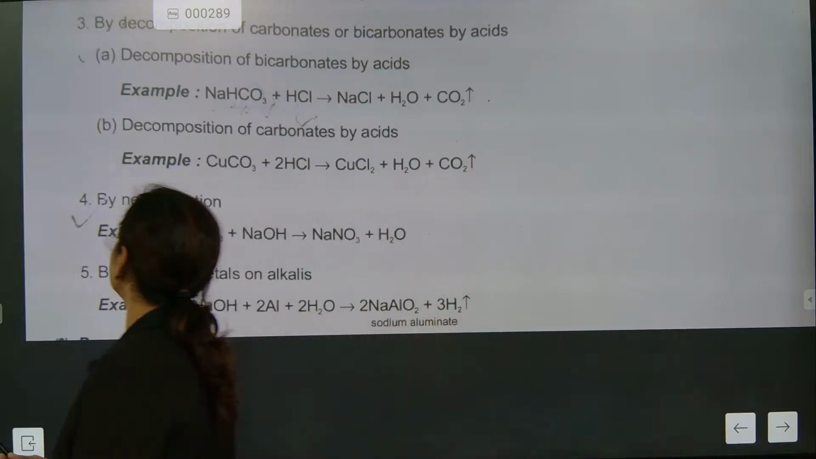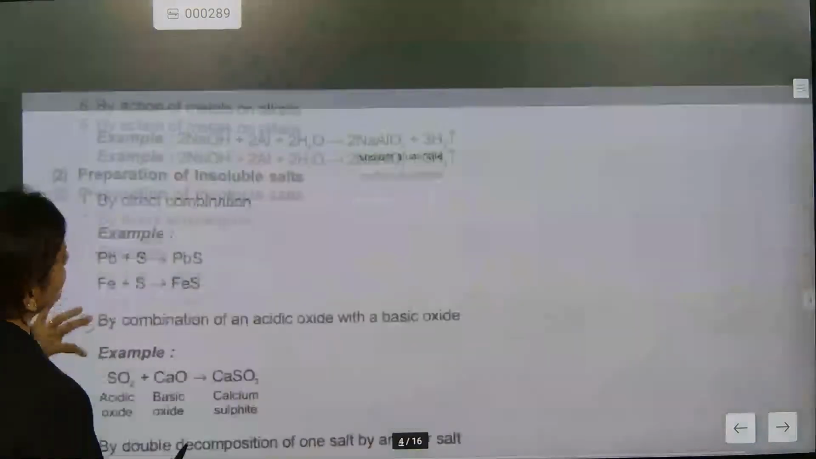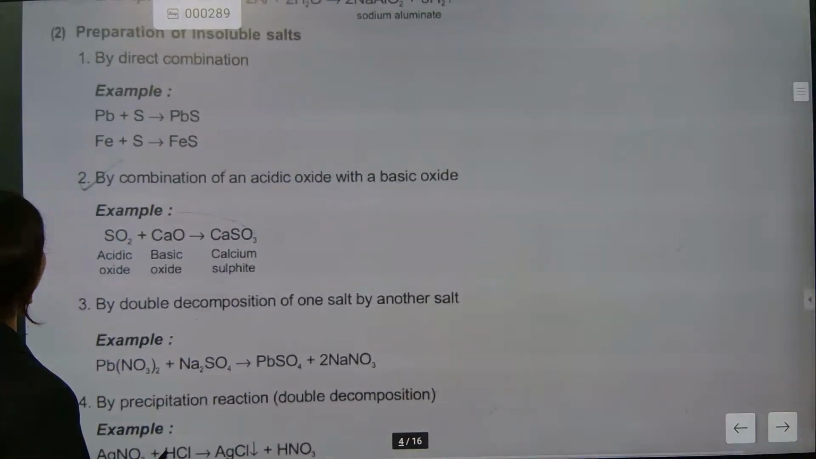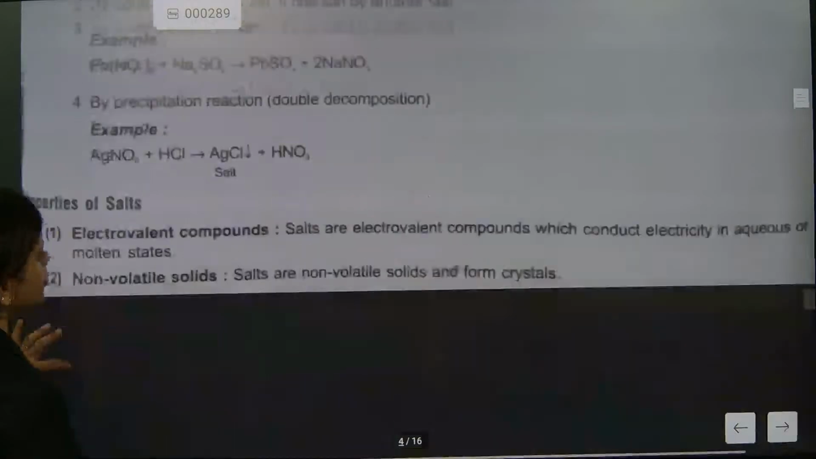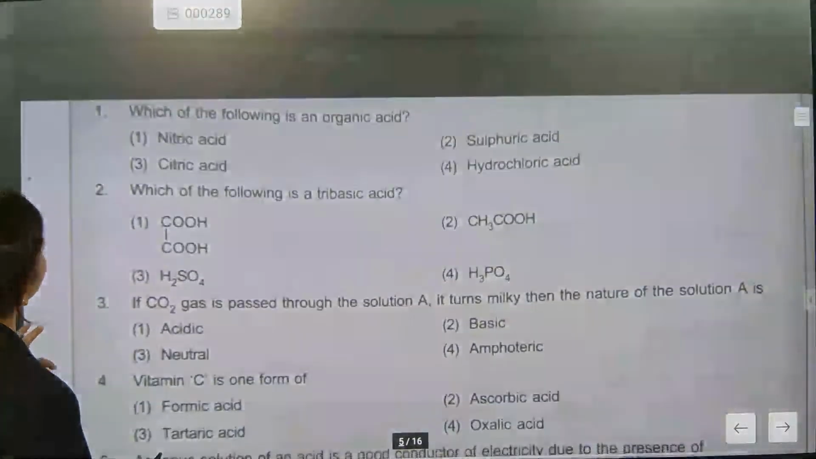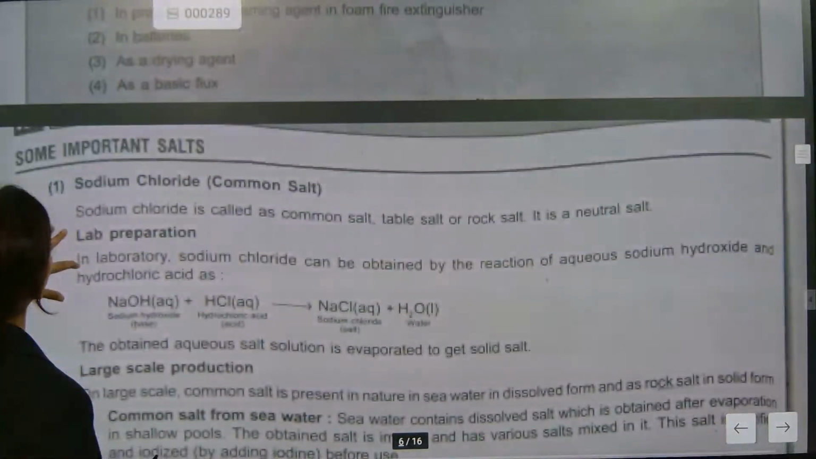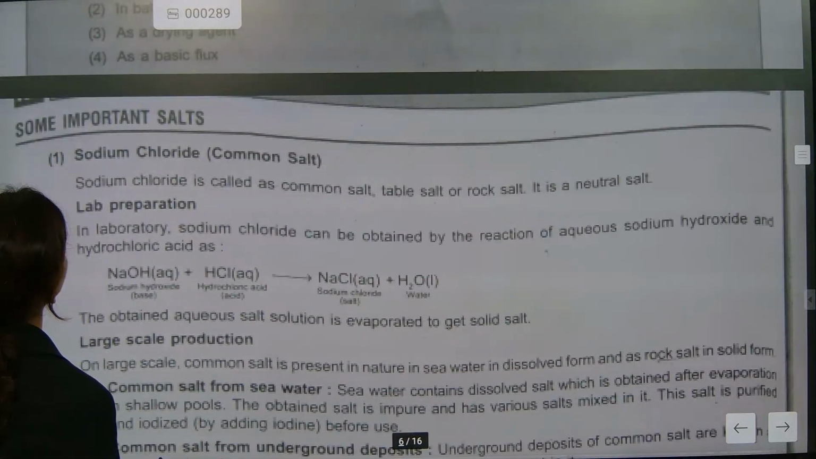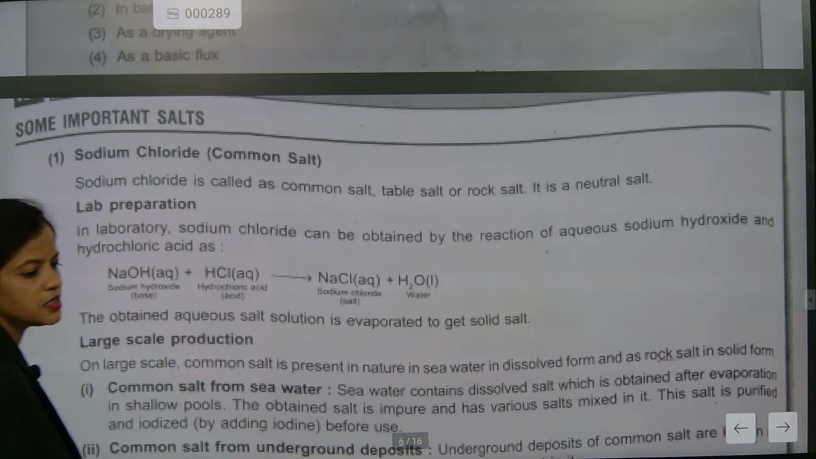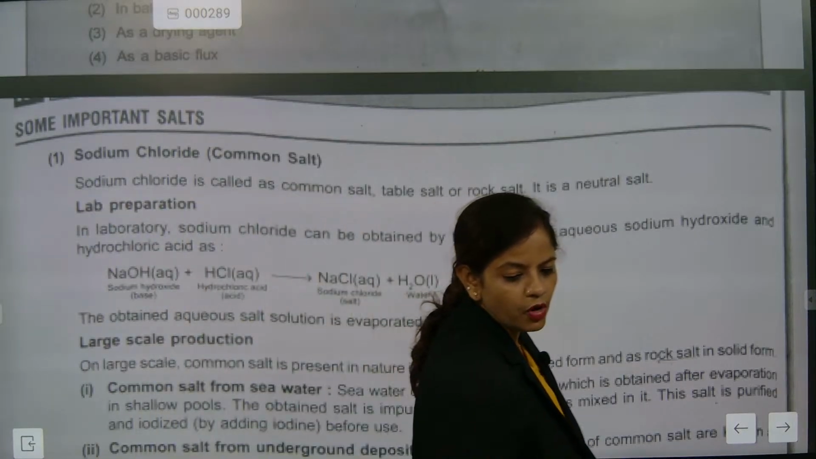Now look here. Examples like action of metal on alkalis are too much and not needed. Preparation of insoluble salt is more than that, we don't need that. This question is not there for CBSE. We will go for our most important salts. Sodium chloride is one of the most important topics.